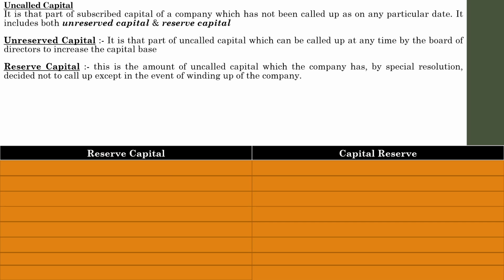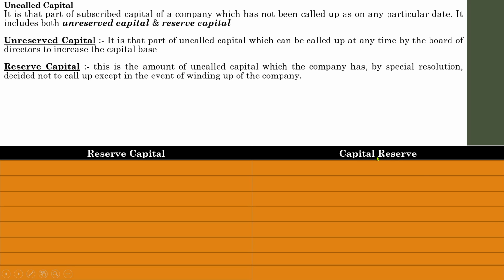understand. It's very important. As far as a common student is concerned, we should have an idea about what is meant by reserve capital and what is meant by capital reserve, because both terms look similar, but actually these two are different items. We have discussed the concept of reserve capital. Reserve capital is actually a part of the capital. Remember, reserve capital is a part of uncalled capital. Only through a special resolution these calls may be made, only at the time of winding up. That is known as reserve capital.